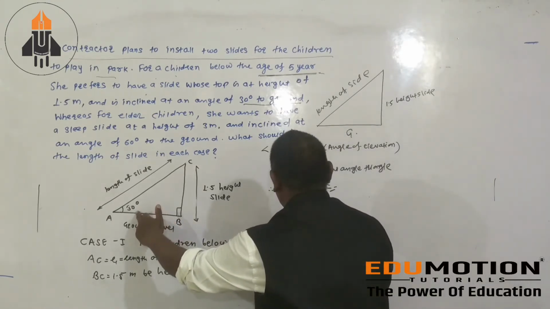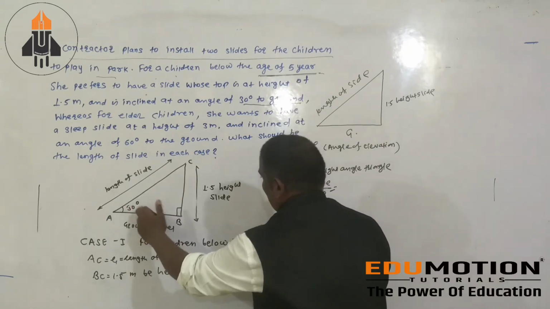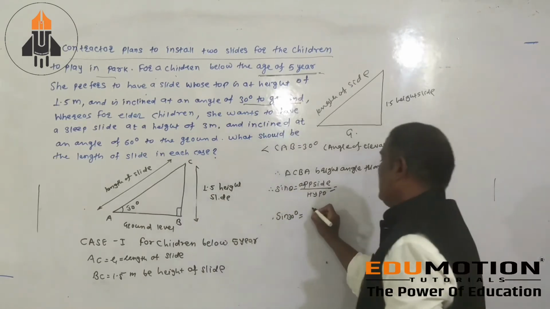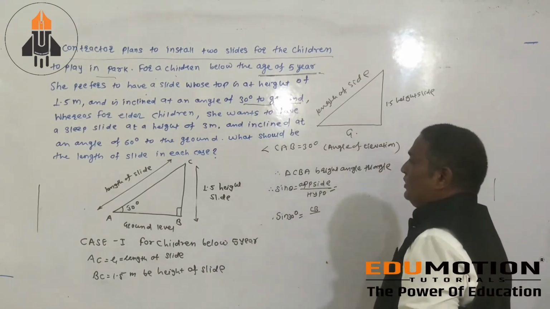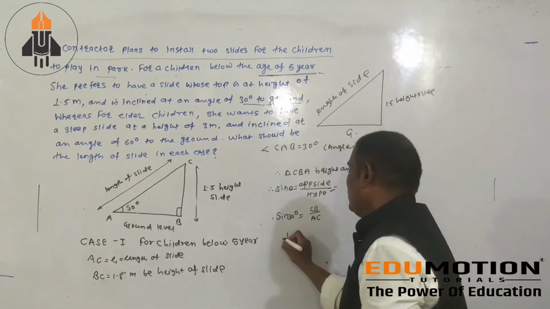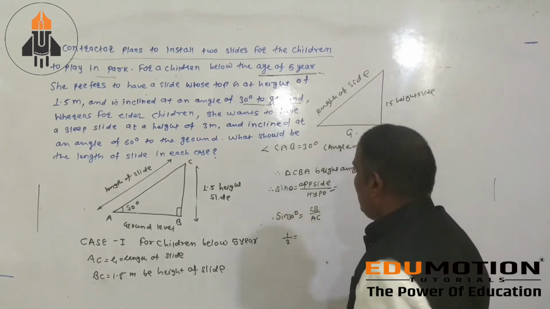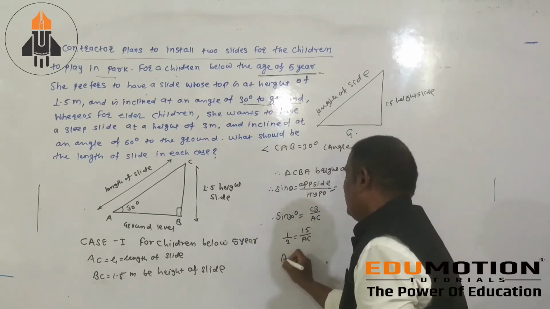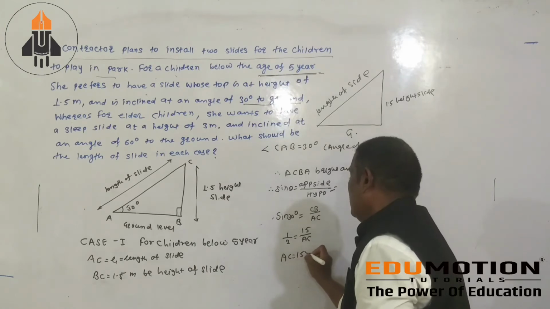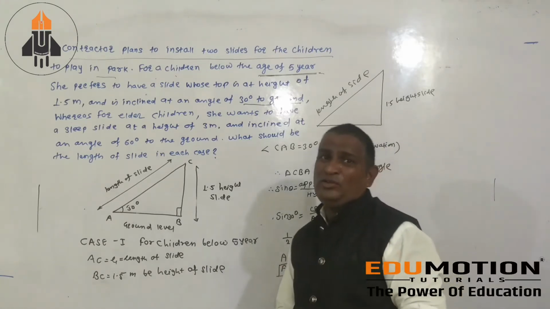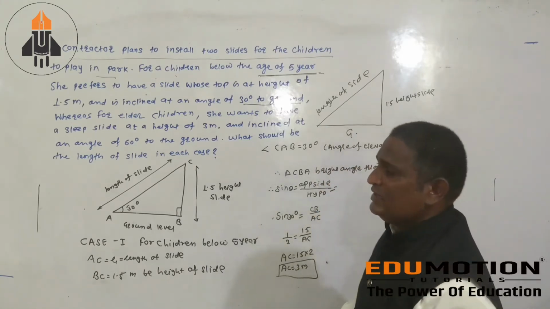Sin 30 degree equals front side CB and hypotenuse AC. Then sin 30 value is 1/2, CB value you have is 1.5, then AC. Take cross multiplication. AC equals 1.5 into 2, then AC equals 3 meter. That is your first case.